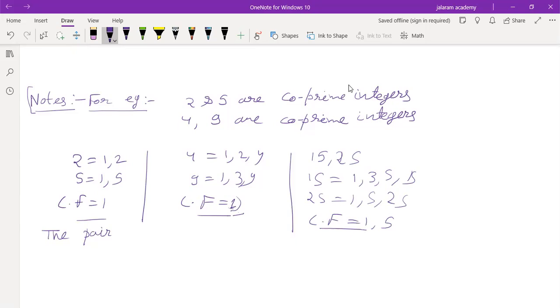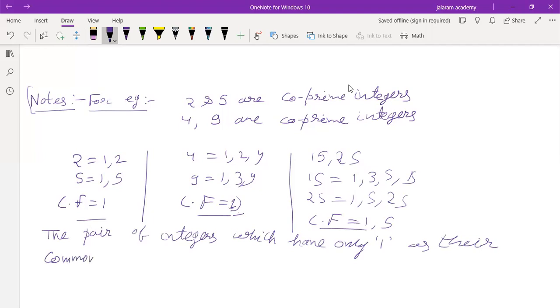When I am discussing something, you do not have to write, but listen only. A pair of integers which have one as their common factor. "One common factor" is the wrong wording. I have told you the difference. One is a common factor of 15 and 25, but they are not co-prime integers.